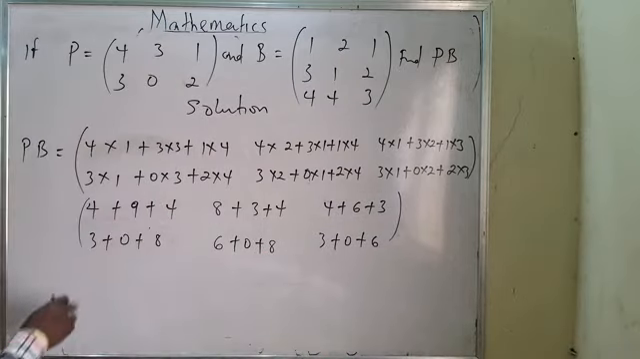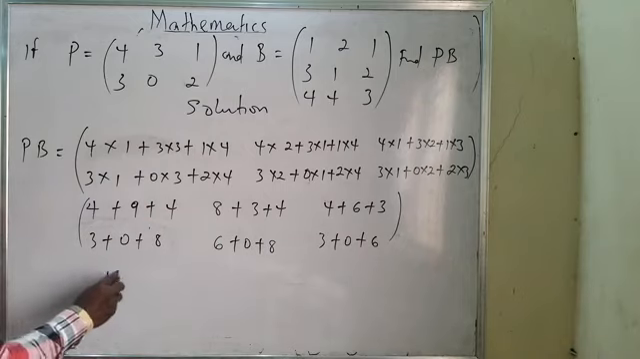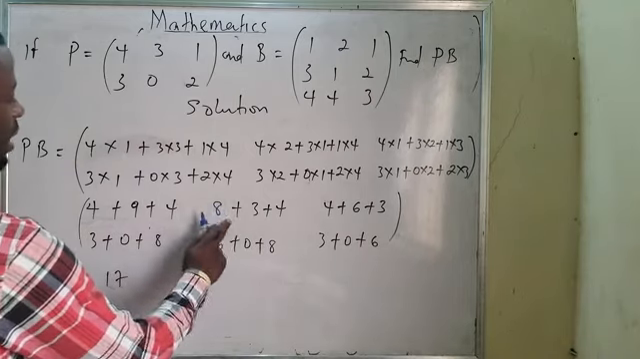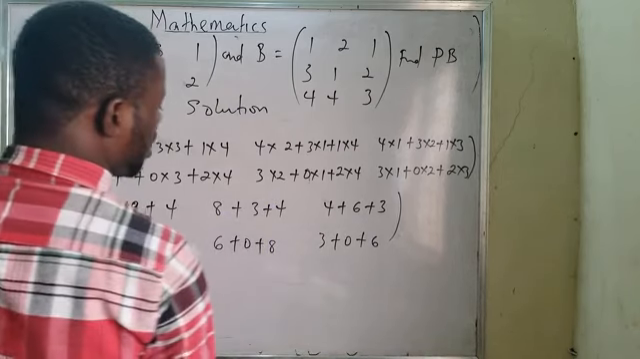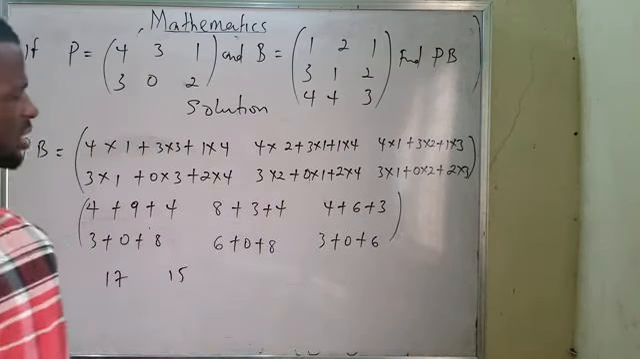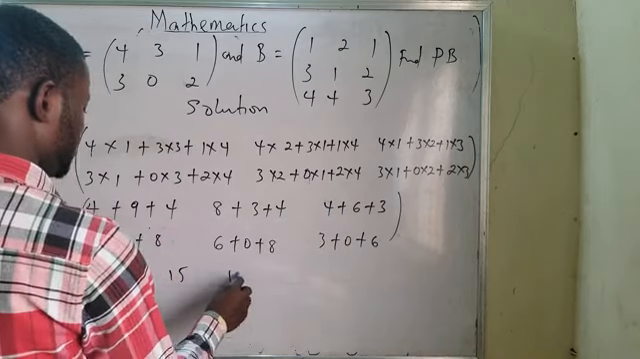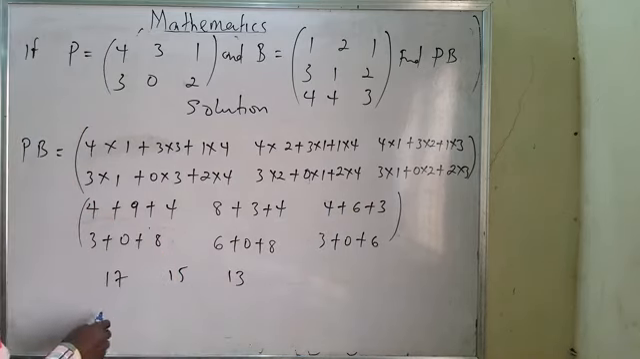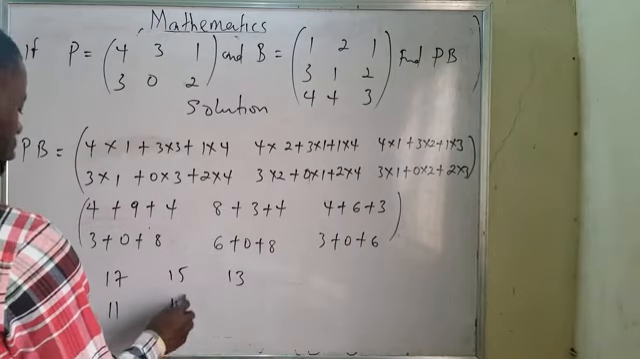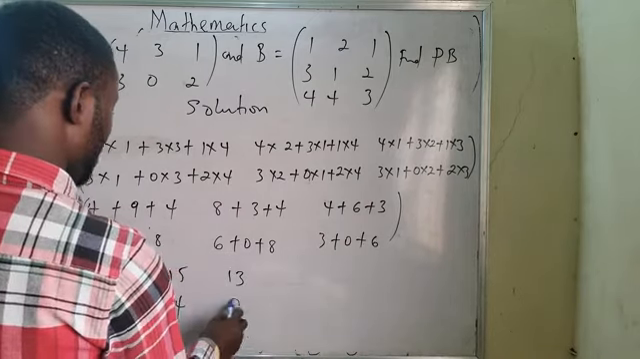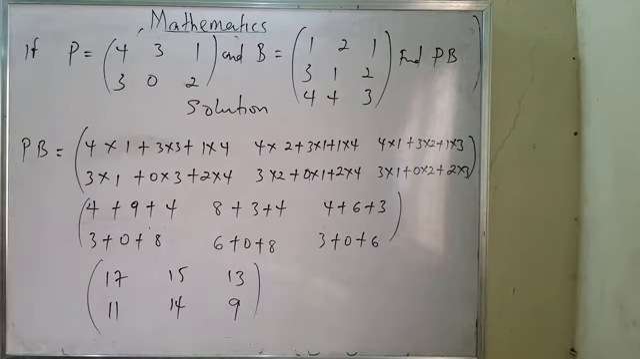Now, by so doing that, I have 11, I have 17. I have 11, I have 15. And I have 6. Yes, I have 10, I have 13. And this one will be 11. Here will be 14. And this one will be 9. That is it. Can you see? That is all about that.